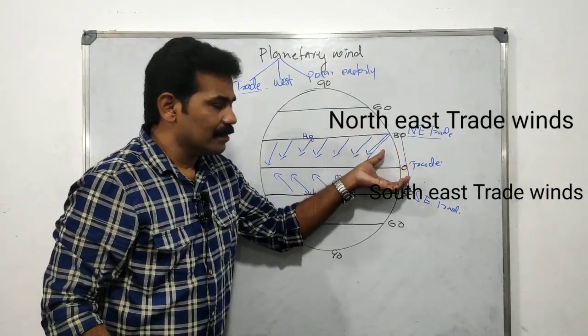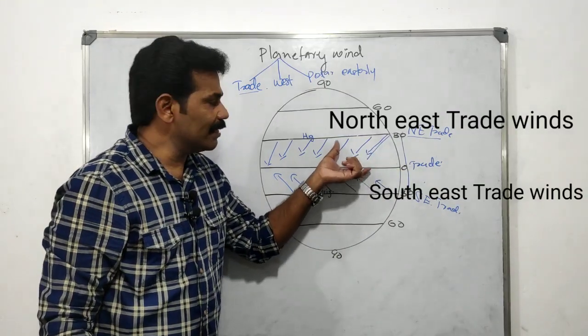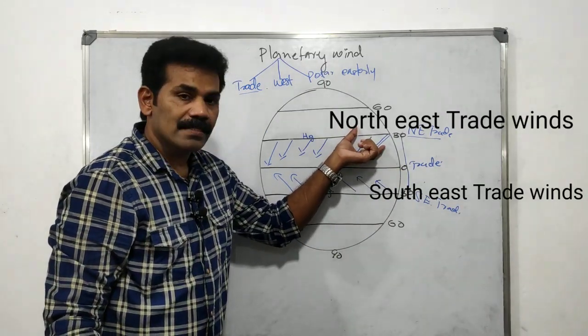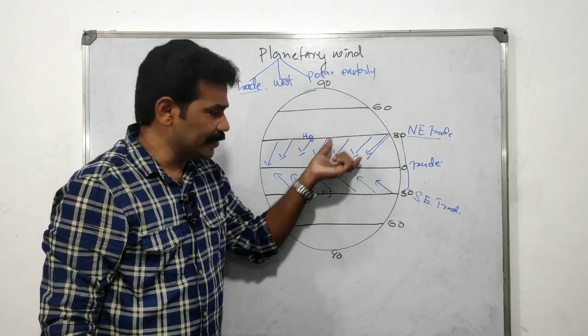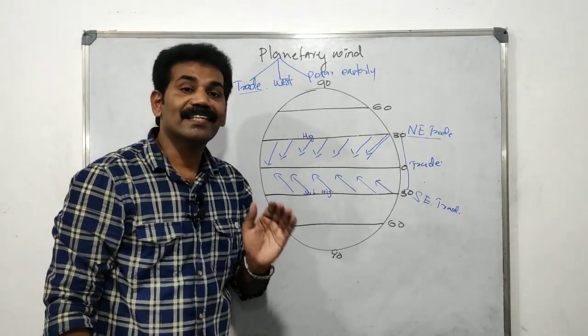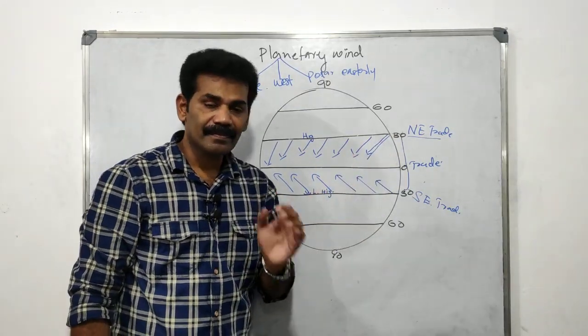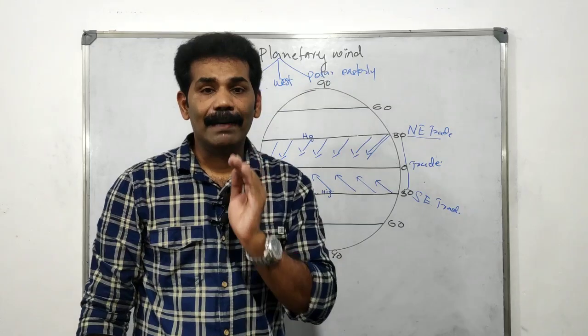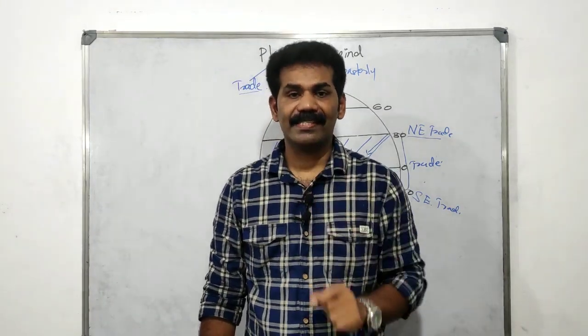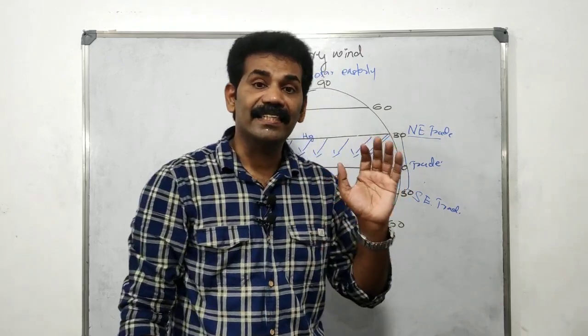So the first planetary wind is the trade wind. The trade wind is blowing from the subtropical high pressure belt to the equatorial low pressure belt. Where do we get the name trade wind? Because it is very helpful and useful for the traders sailing yachts in ancient days.